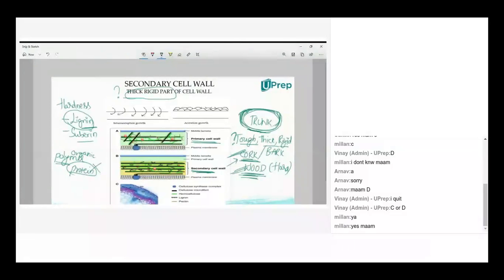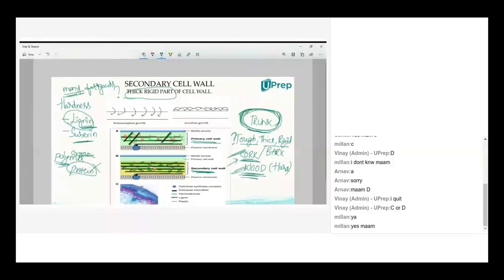Polymer always stands for you will be having many molecules. Okay. So those many molecules will be cross-linked and forms a hard structure called lignin. And when you take suberin, suberin is also a polymer, but it is also made up of many molecules of fatty acids. Sterols generally we call. Okay, so all these are biochemical nature of lignin and suberin.